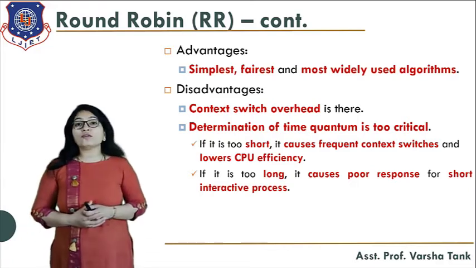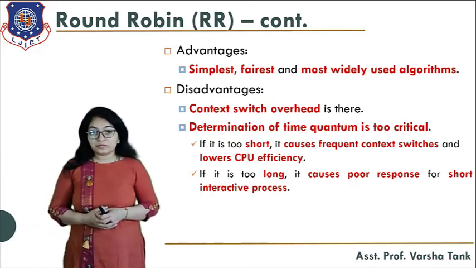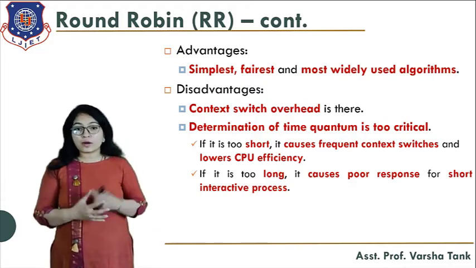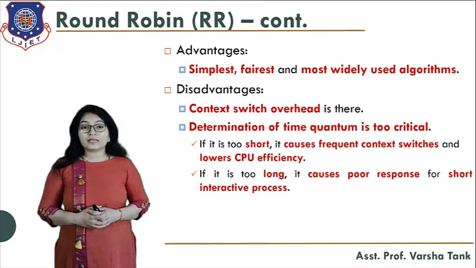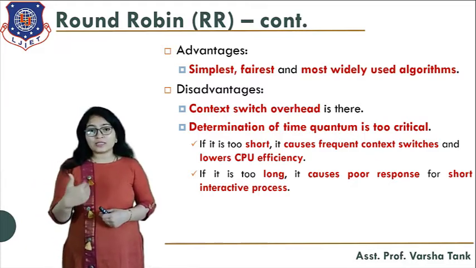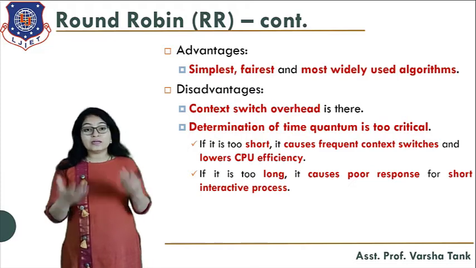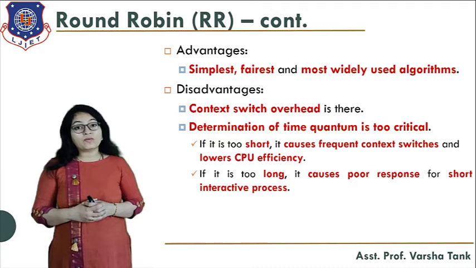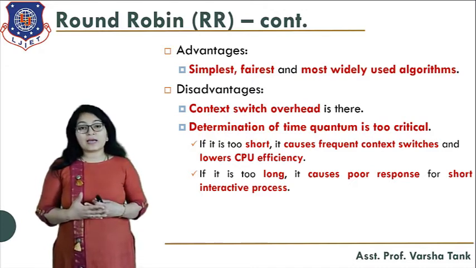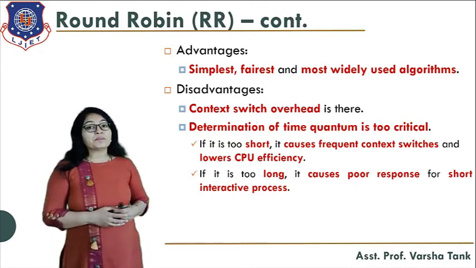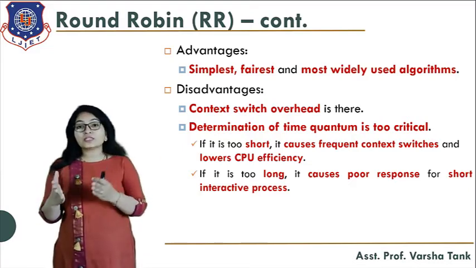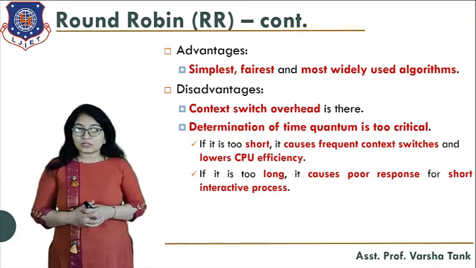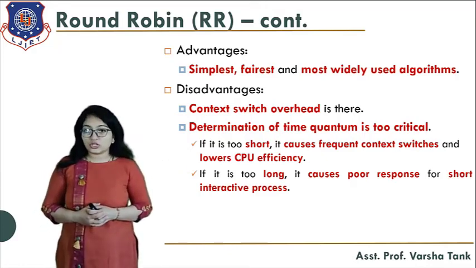Then determination of the time quantum is very critical. Why? Because if you select a big time quantum, that is problematic, and if you select a time quantum that is very small, for example 1 millisecond, then again it is very problematic. Why? If you select 1 millisecond, then context switching will happen after every 1 millisecond. Okay, so here it is already written that if it is too short, it causes frequent context switches and lower CPU efficiency.